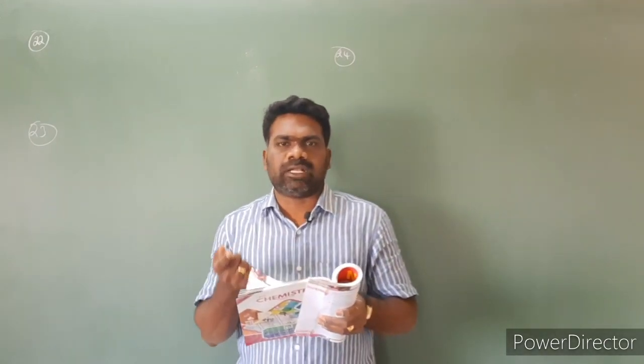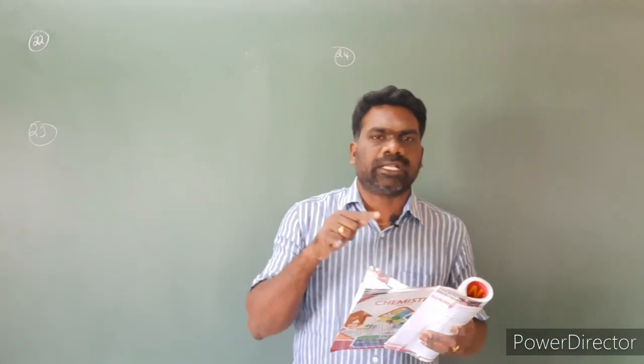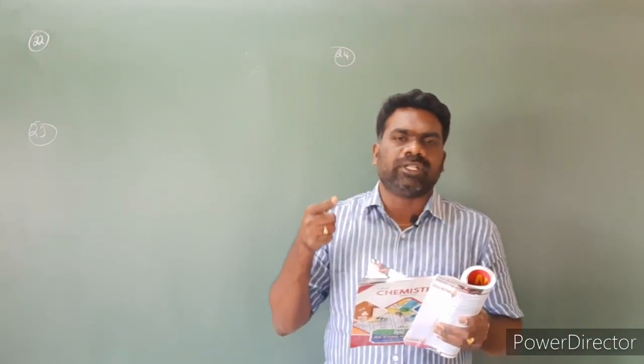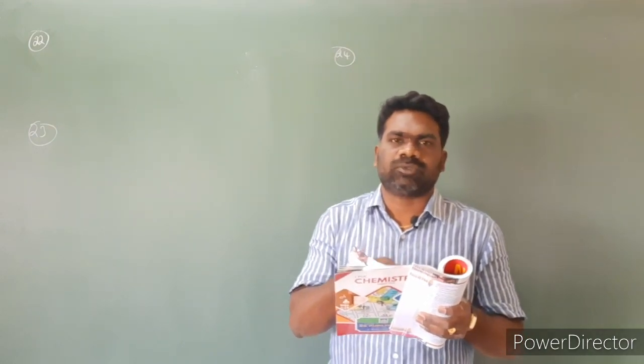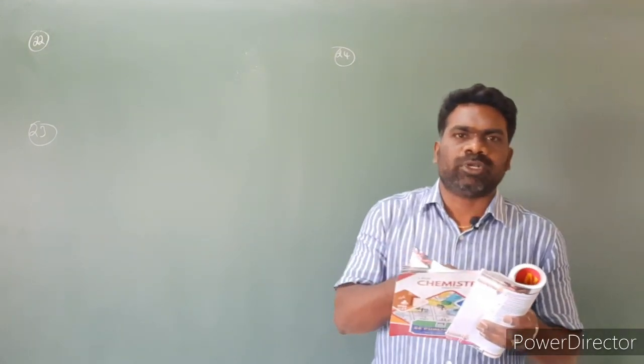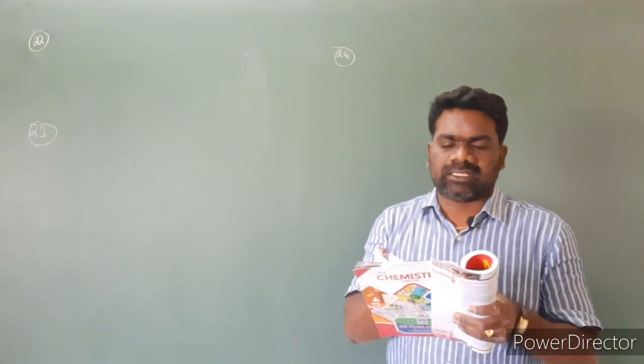So at equilibrium, the rate of forward reaction is equal to the rate of backward reaction. Reactants are converting into products, and products are converting into reactants. So there is no change in the concentration of reactants and products with time. So the first option is correct.